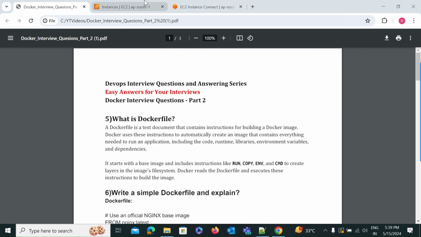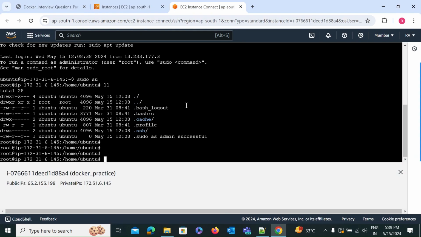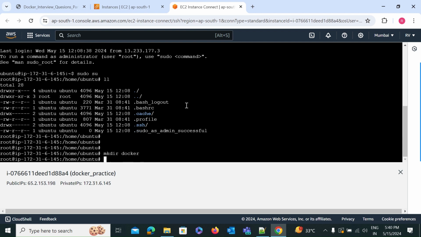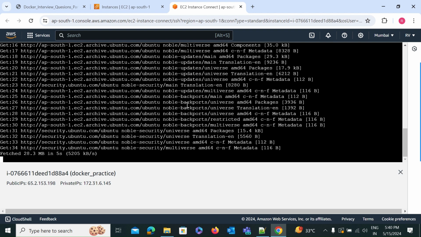Okay, let's move towards the practical. This is my EC2 instance which I have created on AWS, and here we are performing our practical. First we will create one directory, for example named docker. I have created the directory, and first we update our system with sudo apt-get update. This is the command to update our system, and I'm using the Ubuntu operating system, so it is updating.